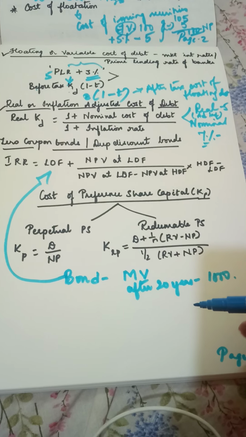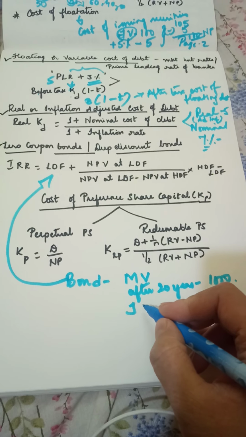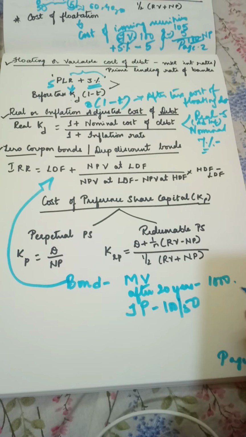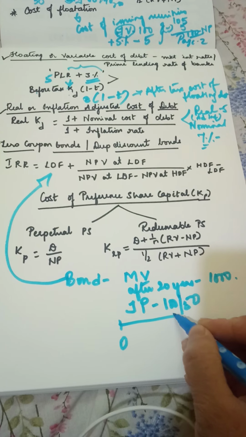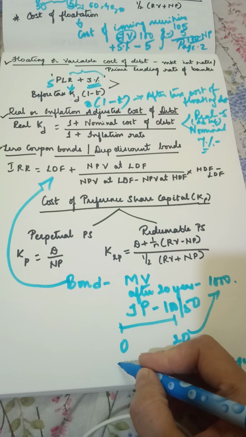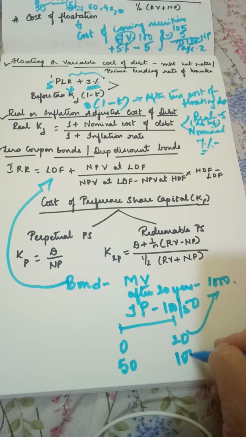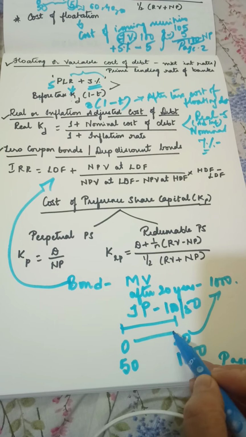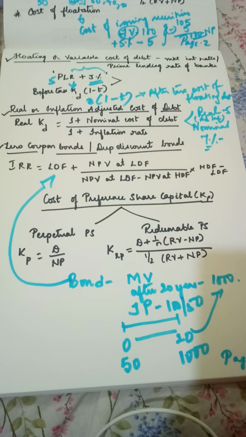1000. Now what the company does is the issue price will be maybe 50 rupees, and today you are investing 50 rupees. In the 20th year you are receiving 1000. In between these 20 years, you will not receive any interest at all.